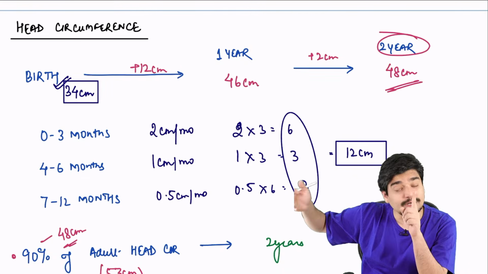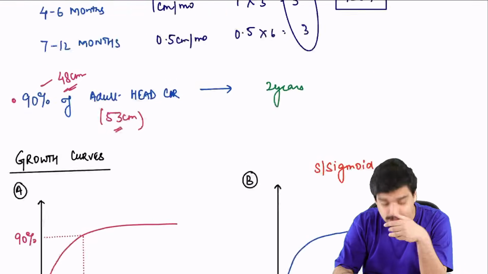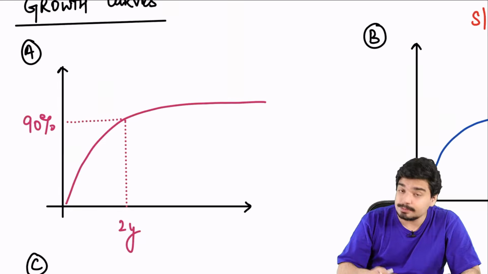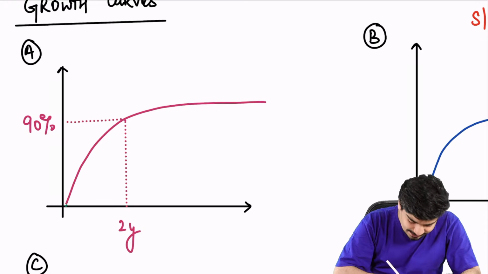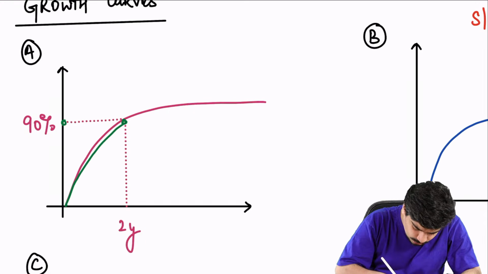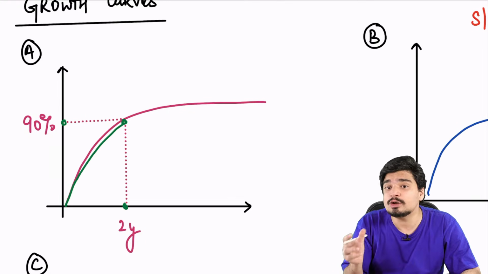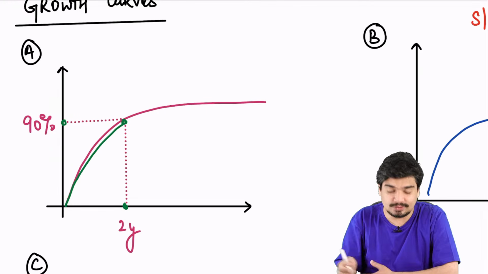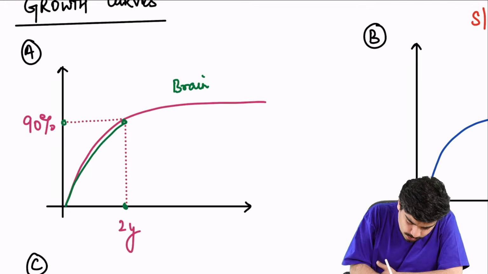Right? Very, very important. This has been asked as far as FMG is concerned. These growth curves have been asked in NEET PG and FMG. Let's start with growth curves of important tissue. Which is this tissue? Like I said, 90% of the growth of this tissue has already occurred by 2 years of age. So this is basically your brain, or CNS.